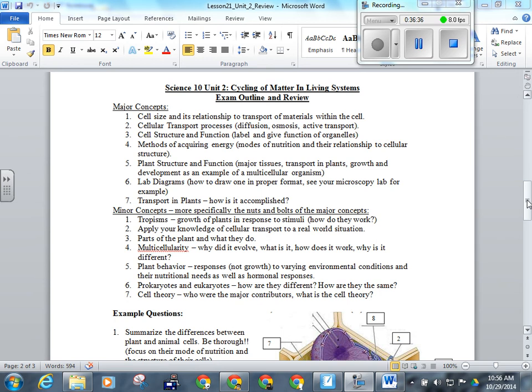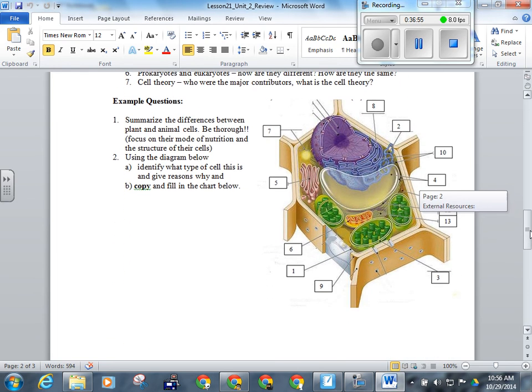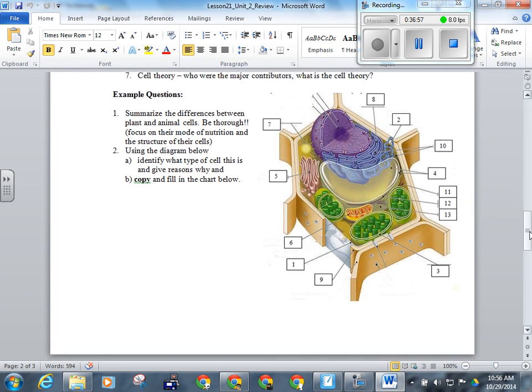Something I forgot here: prokaryotes versus eukaryotes, which is number 6 in the minor concepts. Make sure you understand how they're different. We talked about that. Eukaryotic cells are the ones that have all the organelles, where prokaryotic cells do not, and they're generally smaller. And then you've got a cell to label there, a diagram of that, and the chart for filling that in is on the other side. Number 1 is that chemoheterotroph, photoautotroph type of question that we talked about in the review.